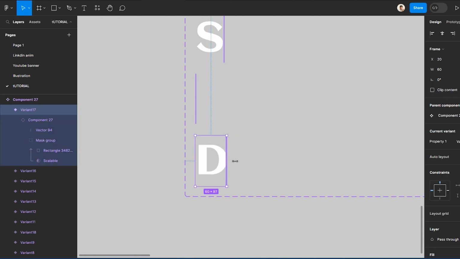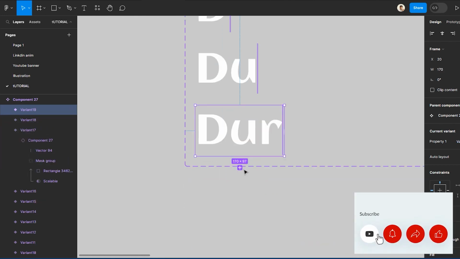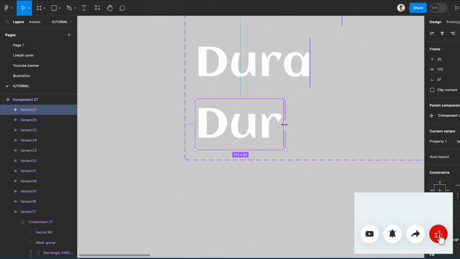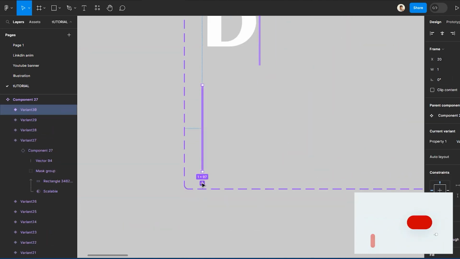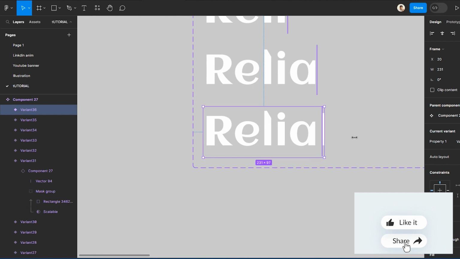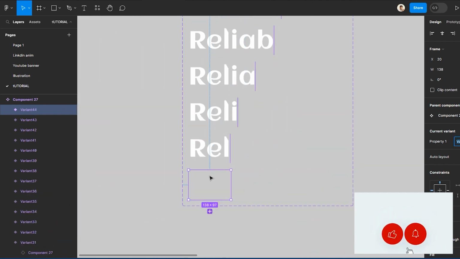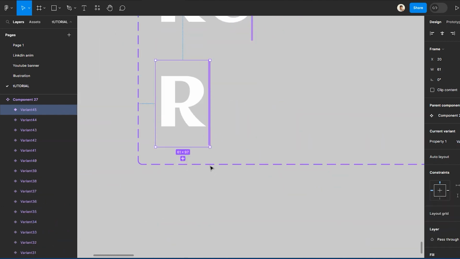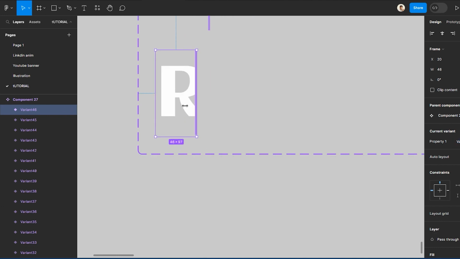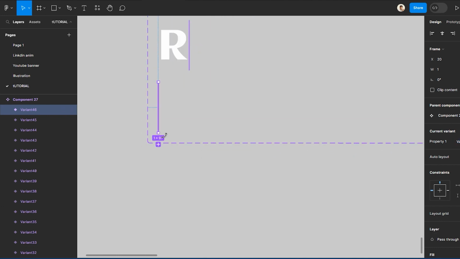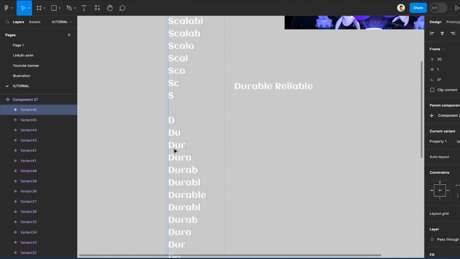Yeah, so I can now adjust it to the D, and we'll continue adding more variants like that. It's quite a lot of work here, but at the end it's definitely going to be worth it for your prototype, right? So now we're done with this.